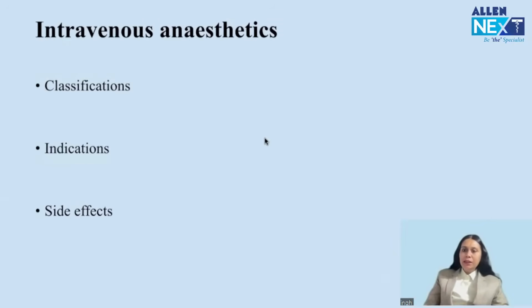Now coming on to intravenous, again, what question can be asked? Questions can be asked on classification. Intravenous anesthetic agents can be classified into opioid and non-opioid.